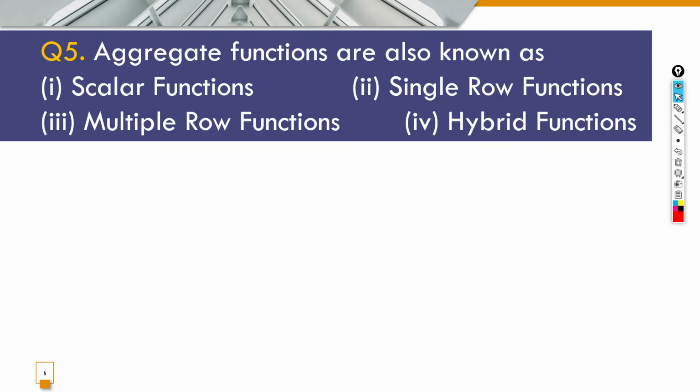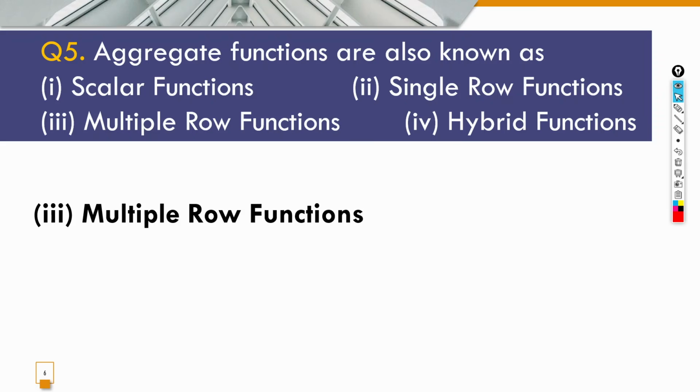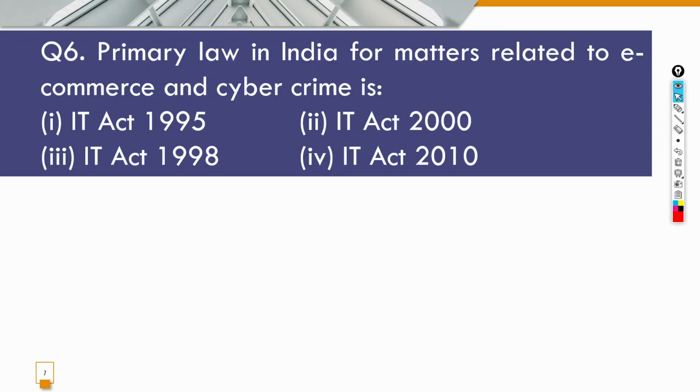So the correct answer is 7876.46. Next question. Aggregate functions are also known as your multiple row functions. The correct answer is your multiple row functions. Question 6 was, primary law in India for matters related to e-commerce and cybercrime is its IT Act 2000. So the correct answer is your IT Act 2000.